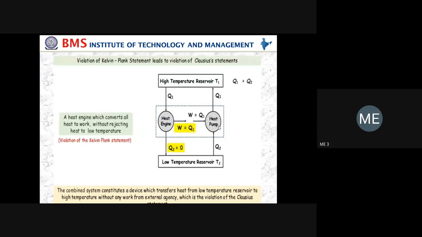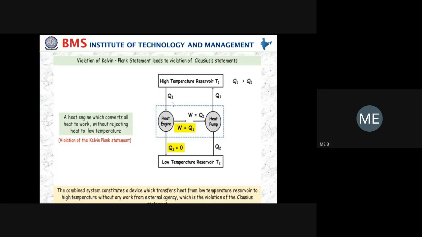You see this diagram. The violation of the Kelvin Planck statement leads to violation of the Clausius statement. For that, you have to draw the heat engine diagram operating between two temperature sources: one is the high temperature source, and another is the low temperature source. And in the same diagram, you have to show the heat pump operating between the high temperature source and the low temperature source, that is, the sink.